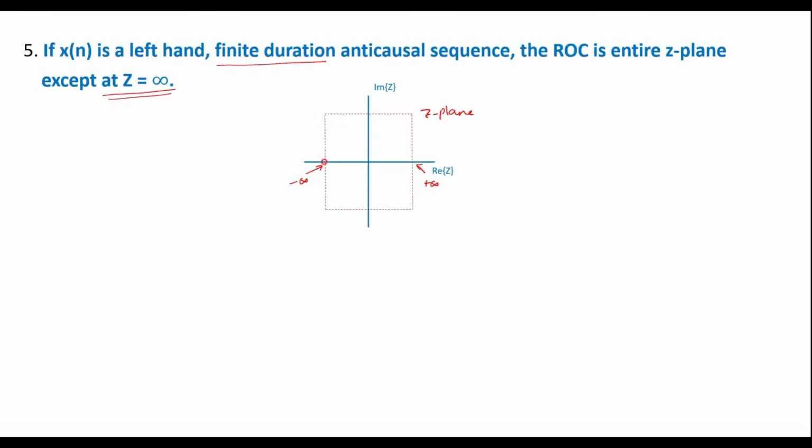If we assume that these 2 points are infinity, then the entire Z plane is ROC except at this point and this point, that is plus infinity and minus infinity. So in between all the area is ROC.